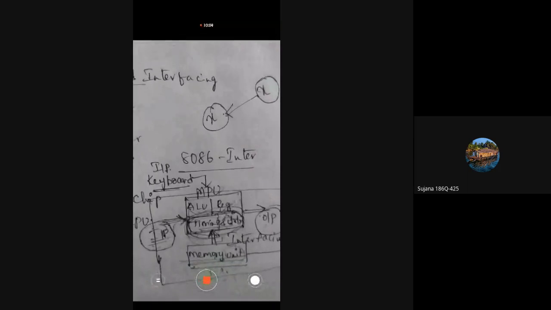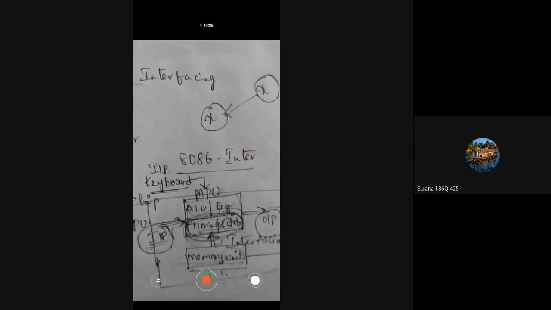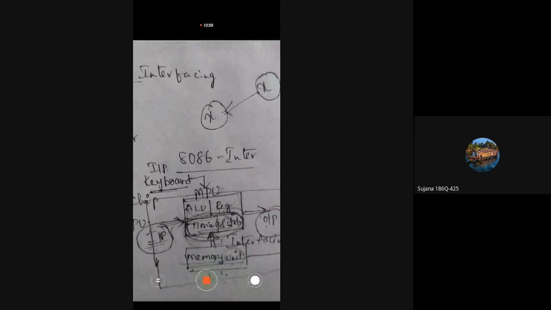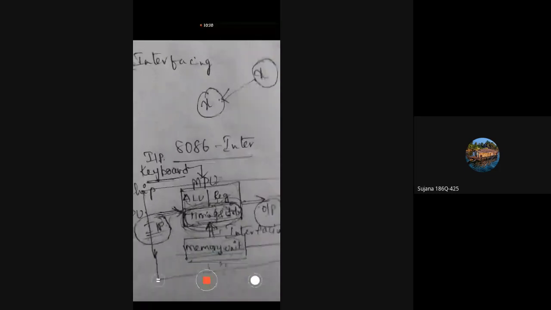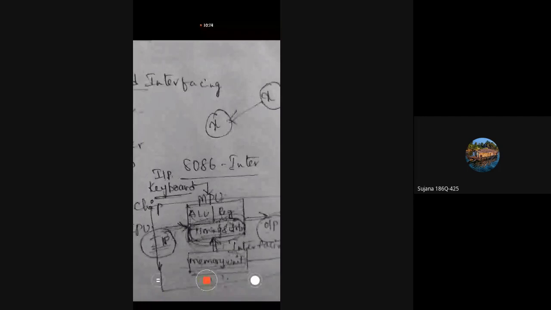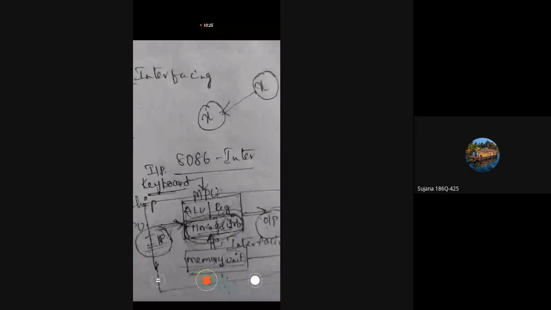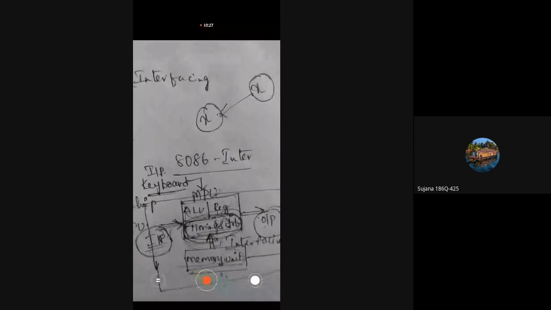Whatever we cannot feel is called software, and whatever components we can touch with our hand are called hardware. But without software we cannot run a system.